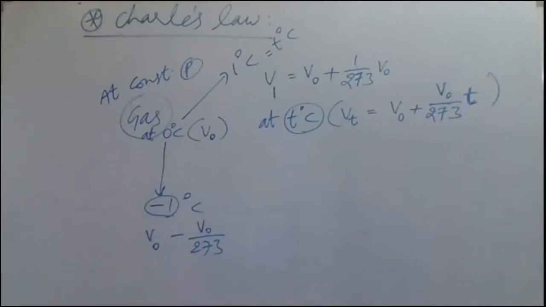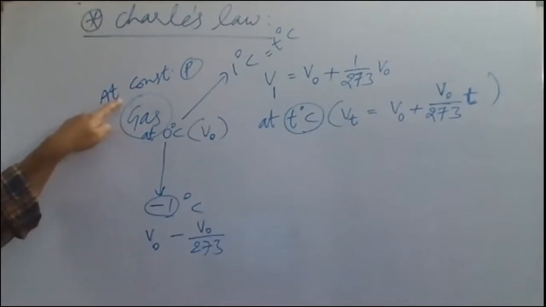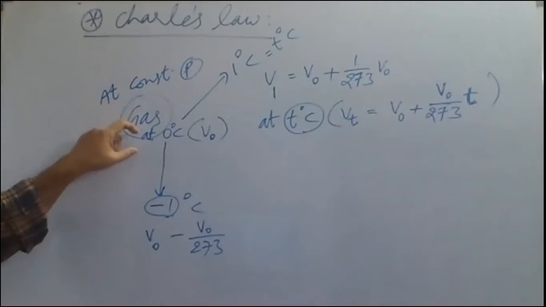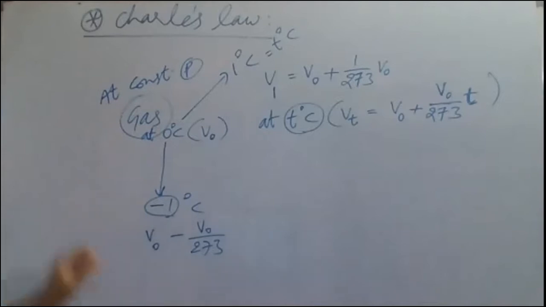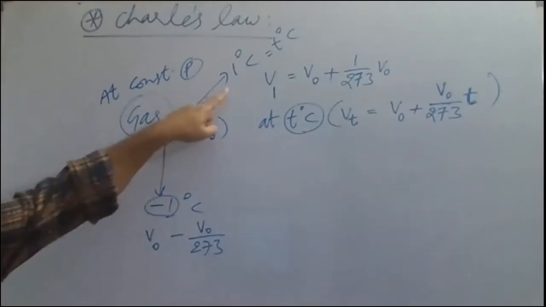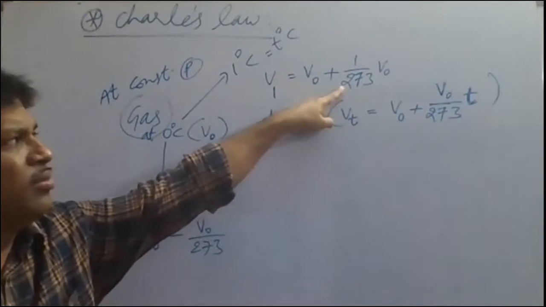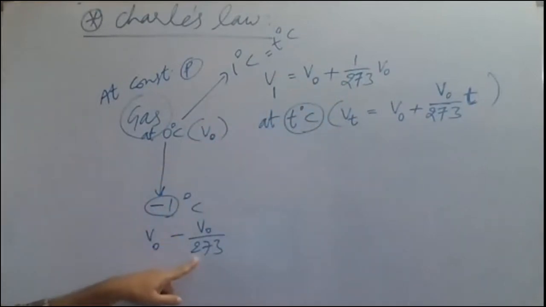So in this way, what we have to understand is that at constant pressure, when the temperature is raised by 1 degree Celsius or the temperature is fallen by 1 degree Celsius, the increase in the volume will be 1 by 273 of initial volume. And also the decrease in temperature also will be 1 by 273 of initial volume. Okay, so in this way, how are volume of the gas and temperature related here, directly or inversely? Directly proportional to each other. When temperature of the gas increases, the volume of gas also increases. That is what here Charles' law.